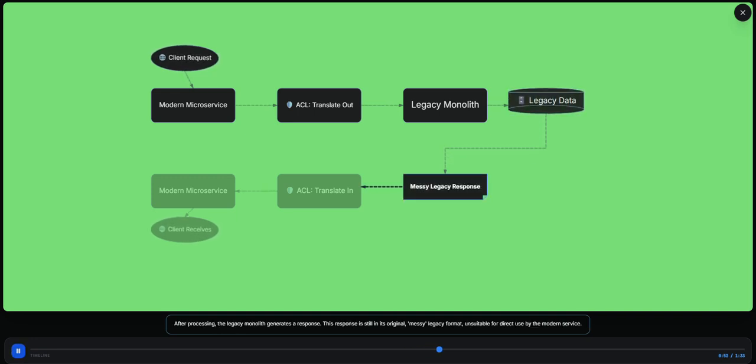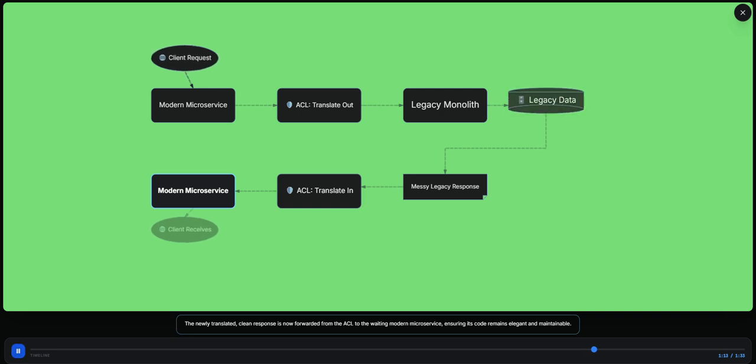After processing, the legacy monolith generates a response. This response is still in its original, messy legacy format, unsuitable for direct use by the modern service. The ACL meticulously translates the messy legacy response into the clean, well-defined data formats that the modern microservice expects. This is where anti-corruption happens.